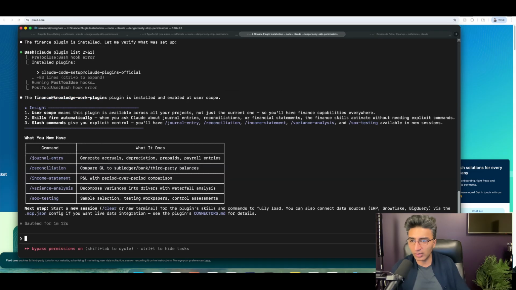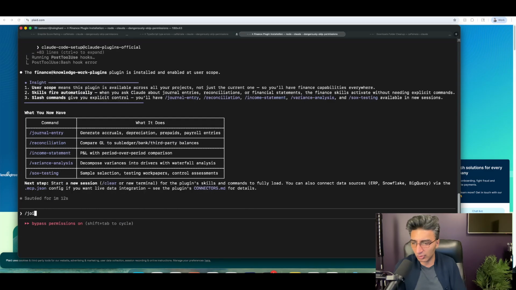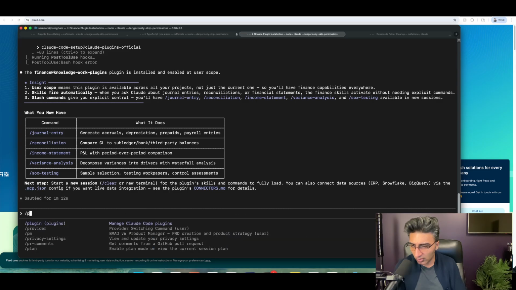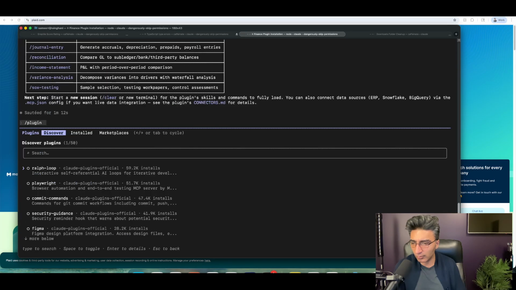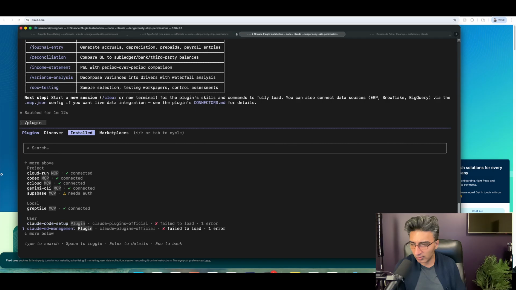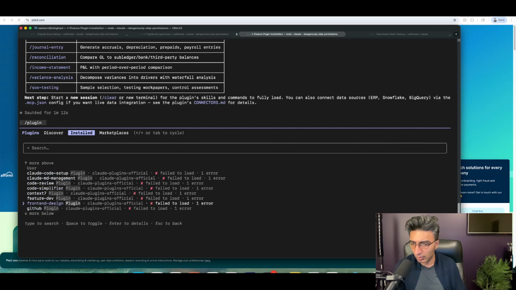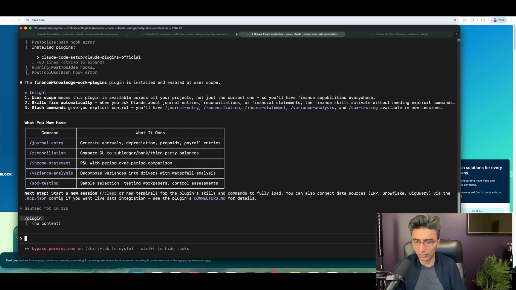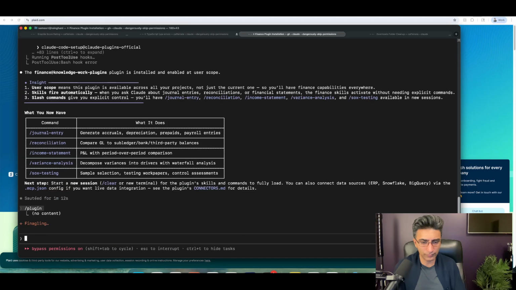Boom, finance plugin. Available across all your projects. They can fire automatically. Damn, this is awesome. So I can do journal entry. Well, how do I see it now? So I can do /plugin installed. Let's see if I see it here now. Claude MD management. Is that the one? Why are all my plugins broken here? All right, so let's do this. Let's exit.